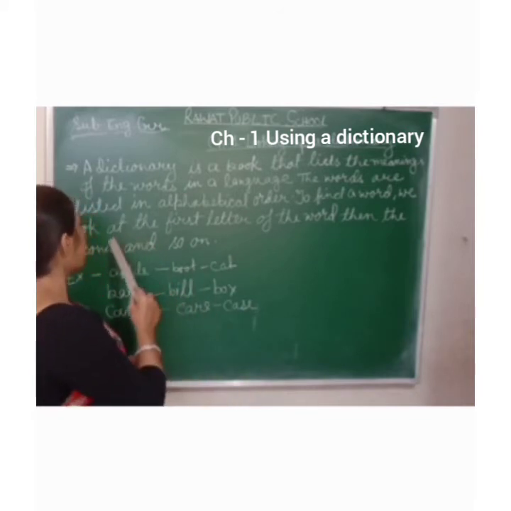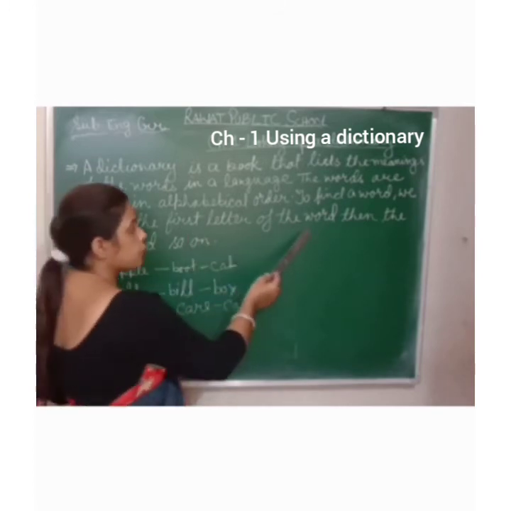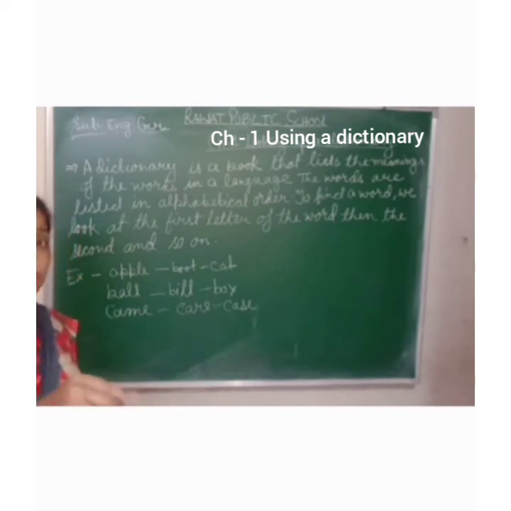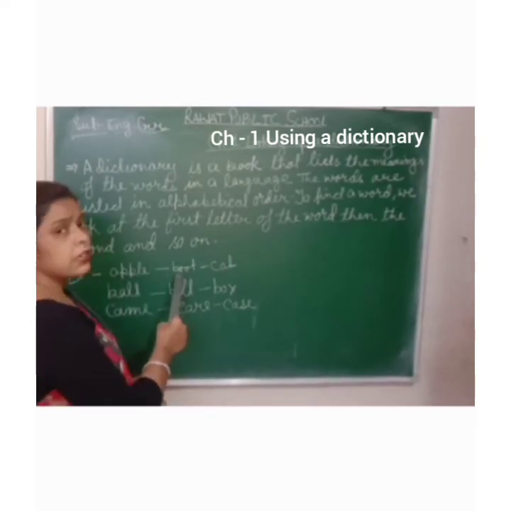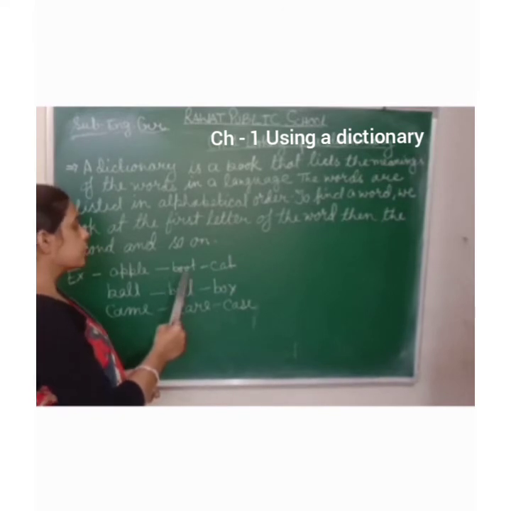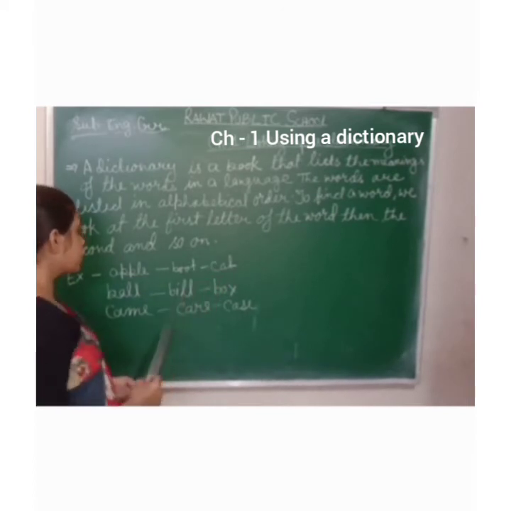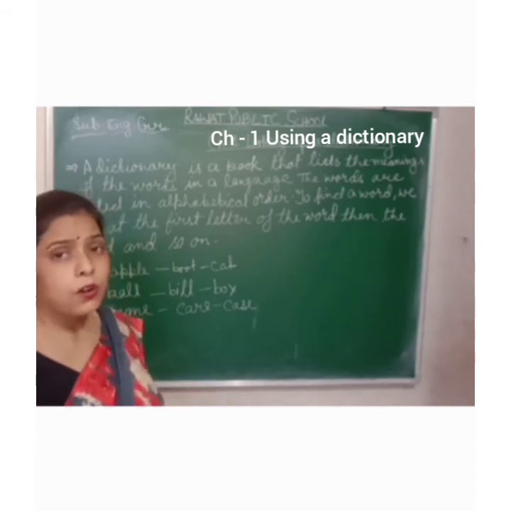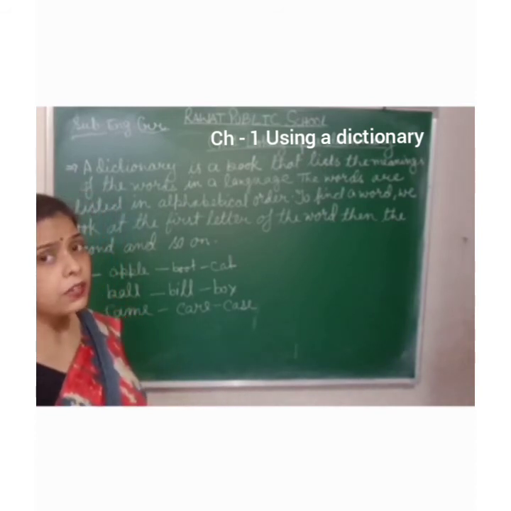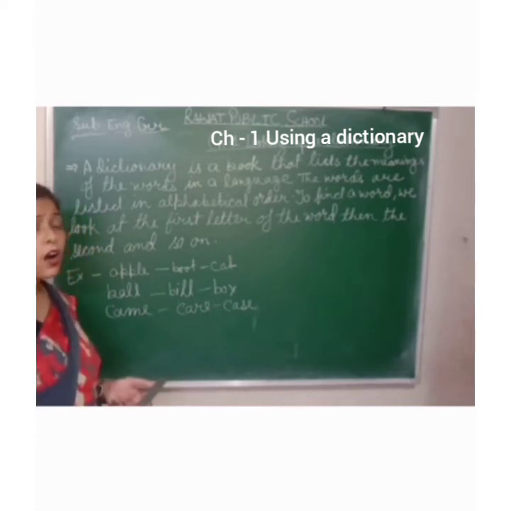Okay, so to find a word we look at the first letter of the word, then the second, and so on. Okay, now for example, here is written apple, and you know after A the letter B comes. So here written is boot, and after B the letter C comes. So here cat is written. Okay, if you have to find out the meaning of words with the same letters in a dictionary, then how will you find out?